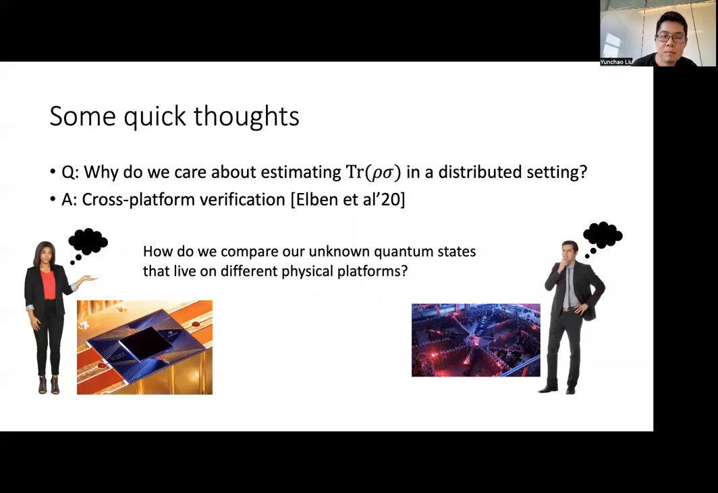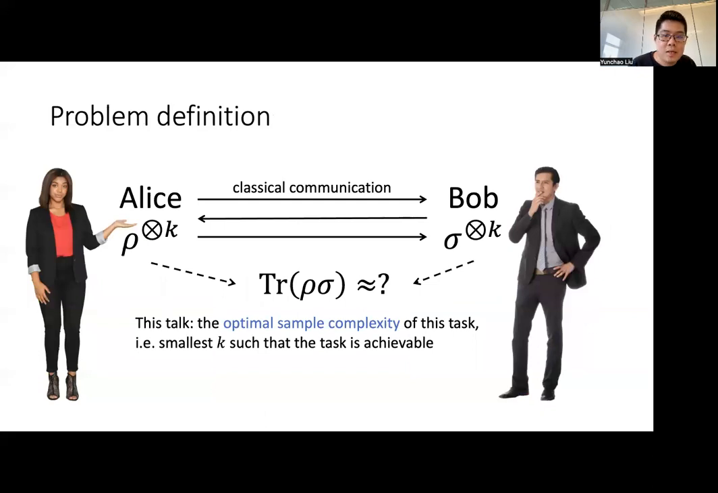So with our current technology, we don't have the ability to perform a joint quantum operation across the two different physical platforms, such as the swap test. And therefore, this motivates our problem setting for distributed quantum inner product estimation, which only allows classical communication.